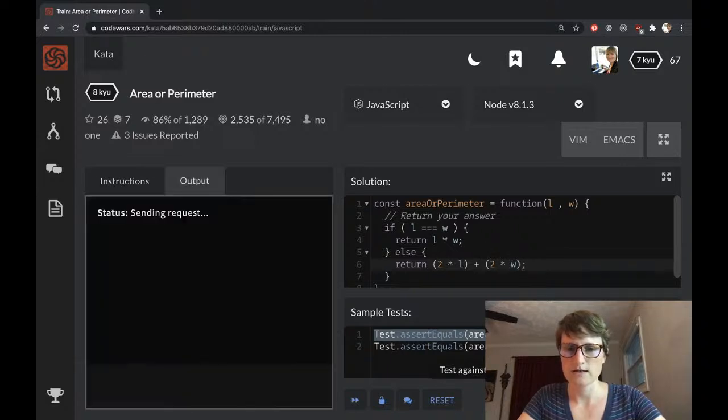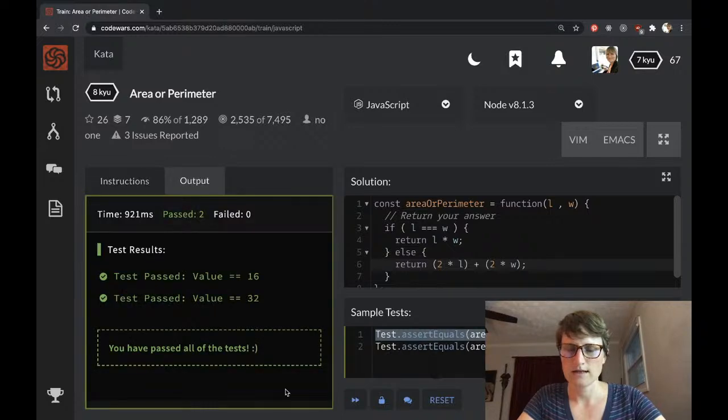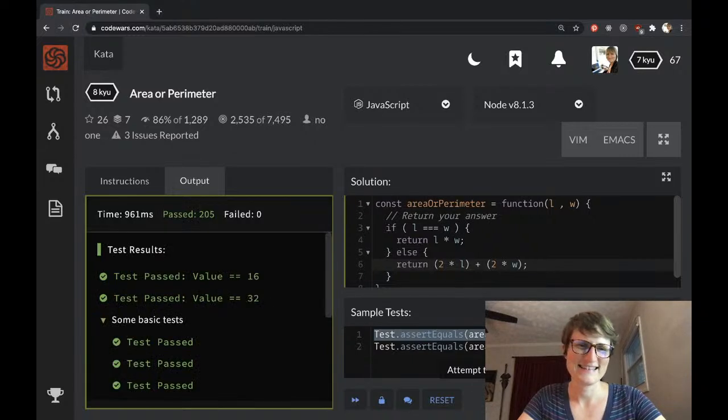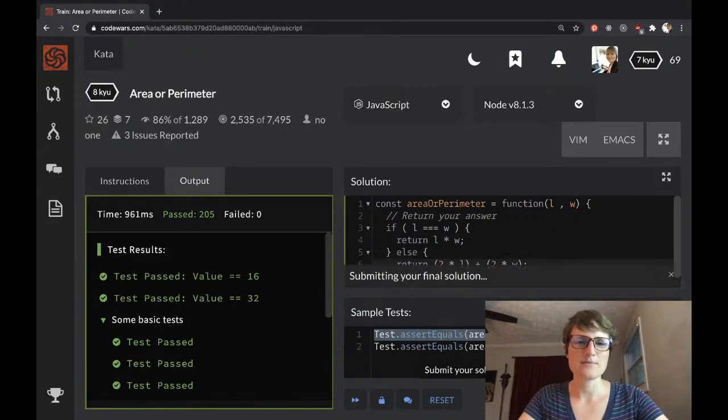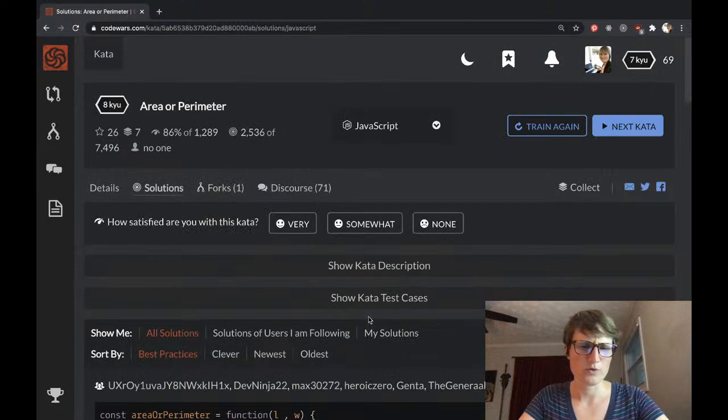So I will test. Hooray! Attempt. Oh man, this is fun when it's easy. You know what I'm thinking about? Okay, so let's submit it and see what other solutions there are. See if someone else has a more brilliant thing.